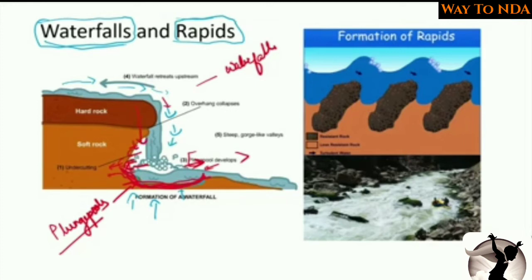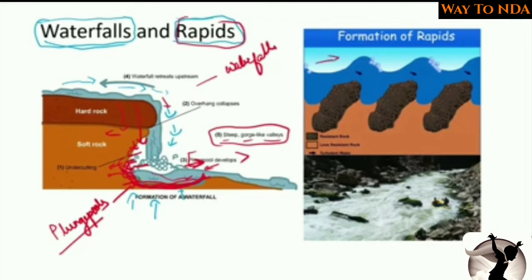Okay, again it will be the retreat of the river on the backside. So this is called steep gorge-like valleys. Here the steep gorge-like valleys will be formed. Now what are rapids? Now rapids are something, here you can see this is the